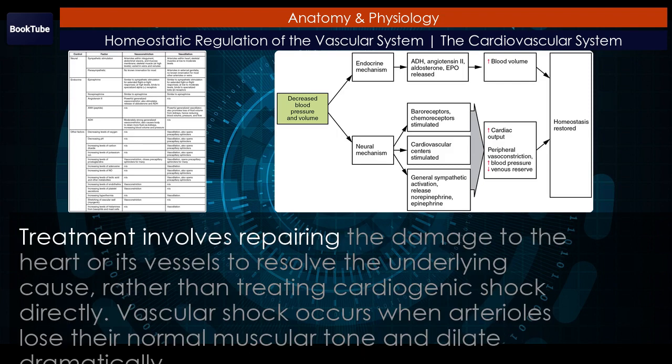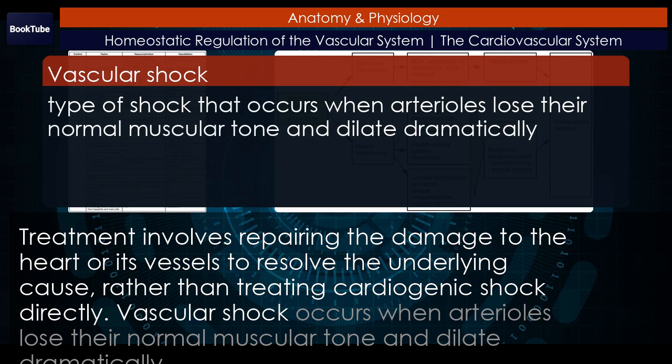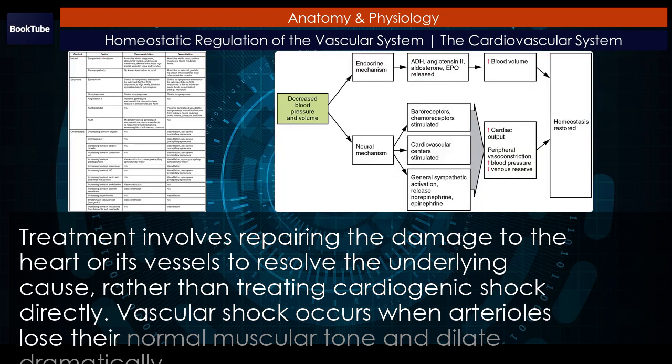Treatment involves repairing the damage to the heart or its vessels to resolve the underlying cause, rather than treating cardiogenic shock directly. Vascular shock occurs when arterioles lose their normal muscular tone and dilate dramatically.